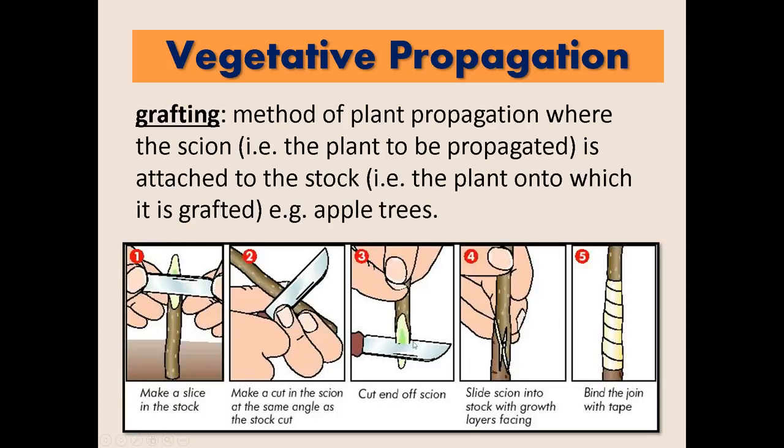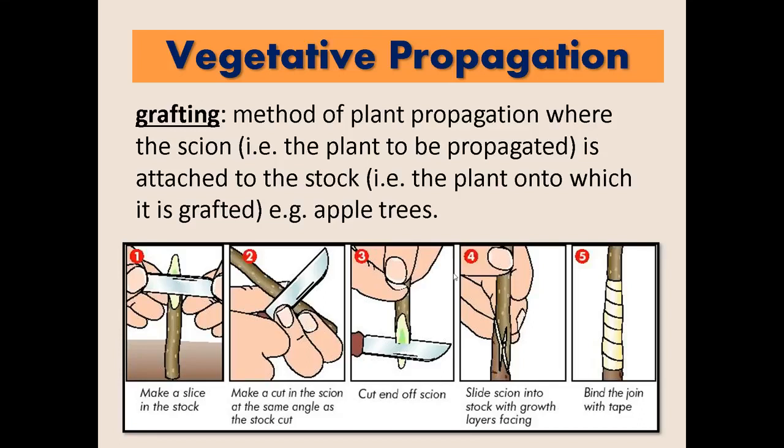Next, grafting. Grafting is a method of plant propagation where the scion, in example, the plant to be propagated, is attached to the stock, in example, the plant onto which it is grafted. Okay, example sa apple trees. So, ginagamit to karaniwan, for example, kung gusto mo na mamunga agad yung mga young trees or young plants. Sa cases ng mga apples, or sa mga mangoes.